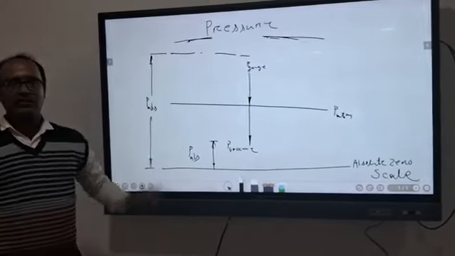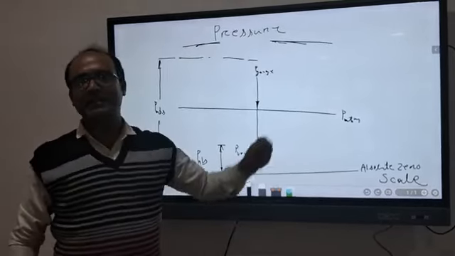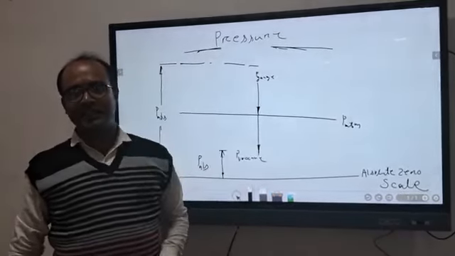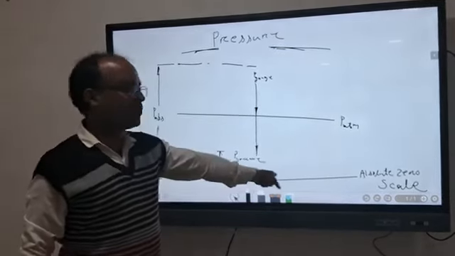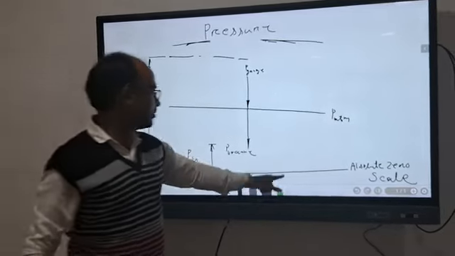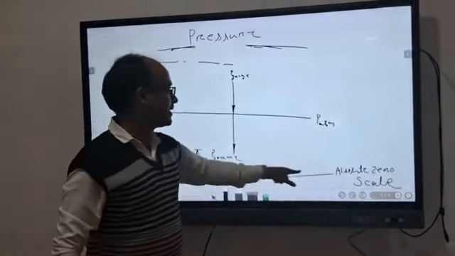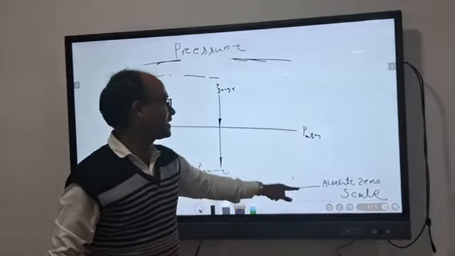Suppose the body is at the lowest pressure, the maximum vacuum stage. The stage will come where there is no pressure at all, the absolute vacuum scale, and it is known as the absolute zero scale. That means it is the highest vacuum stage of the body.